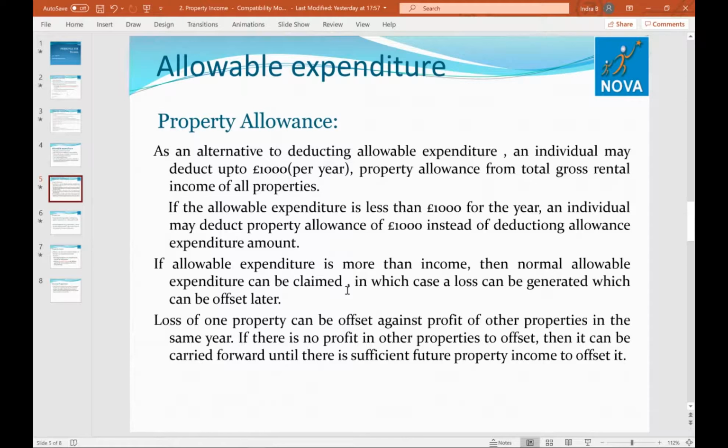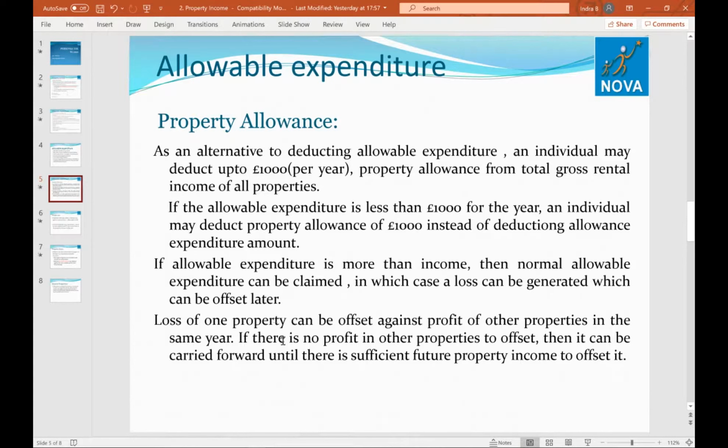Like you get rent of £900 in a year, which is generally very rare. It may be like you just let the property for 1 month or 2 months. Property allowance is full, whether you let the property for 1 month, 2 months, whatever. But the rent should be more than the property allowance, or at least rent is £1,000. Then you can claim full property allowance of £1,000 and no tax.